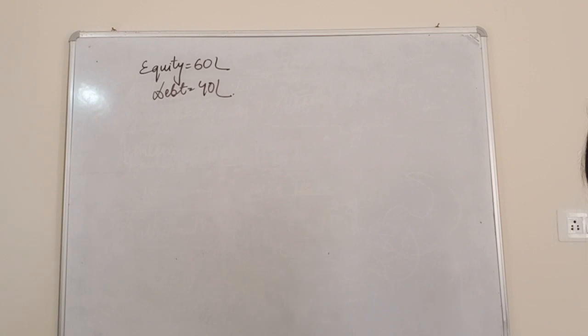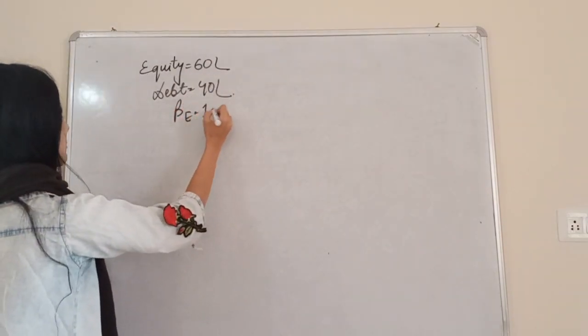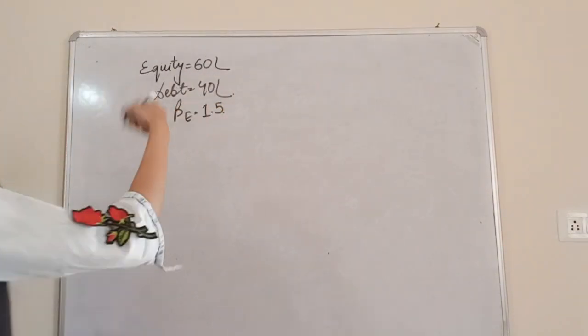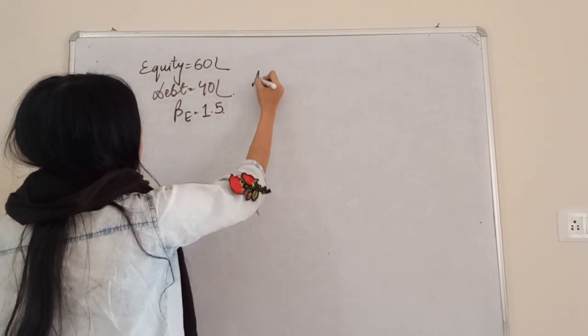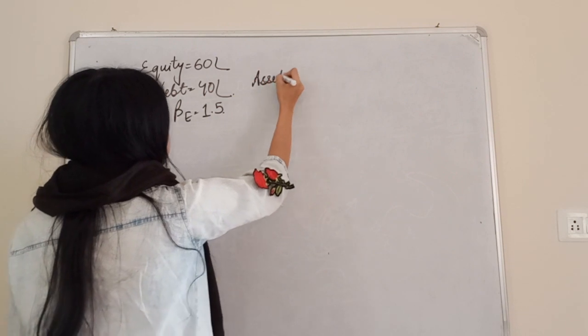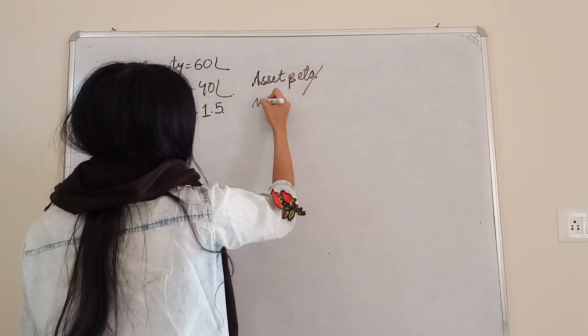Okay, and equity beta has been given as 1.5. So now putting this into the formula, we are going to get asset beta, or you can say unlevered beta.